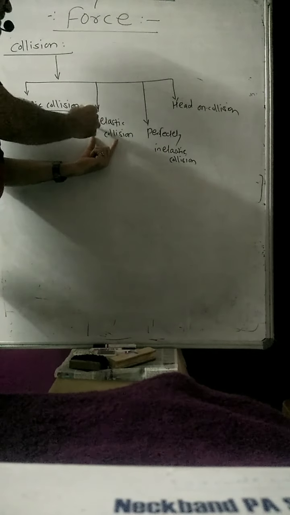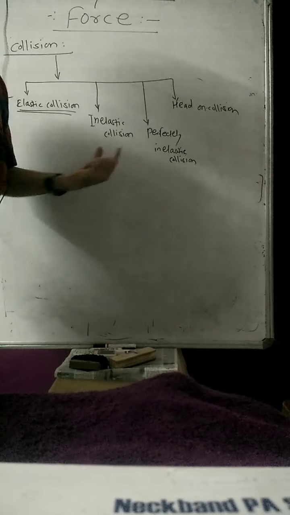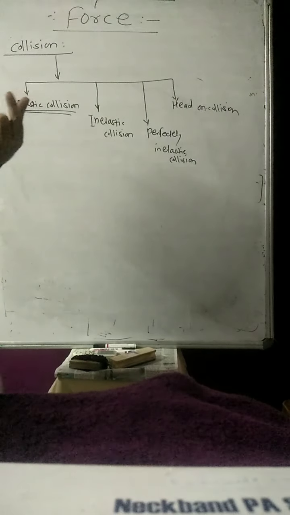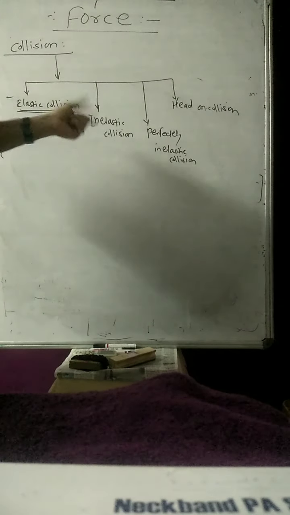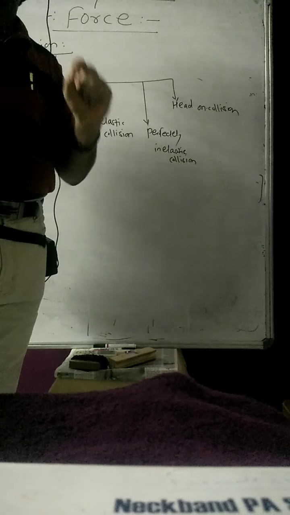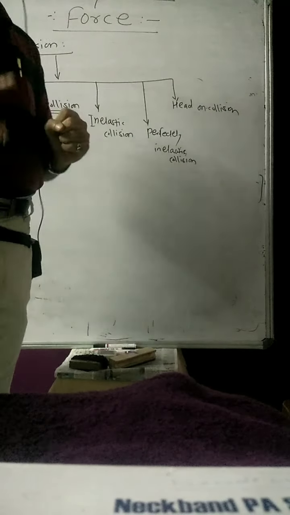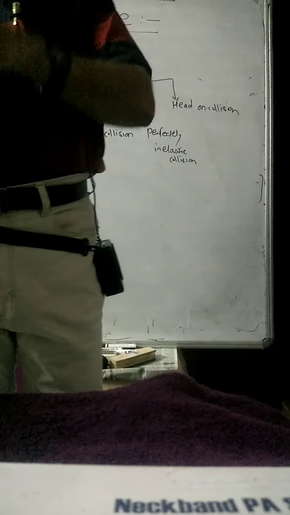Then what is inelastic collision? In inelastic collision, there will be a loss of kinetic energy. No doubt, momentum is conserved, because in any collision the momentum always remains conserved. Total energy remains conserved, but here kinetic energy does not remain conserved. That type of collision is called the inelastic collision. Sir, how does this happen? How is the kinetic energy not conserved here?